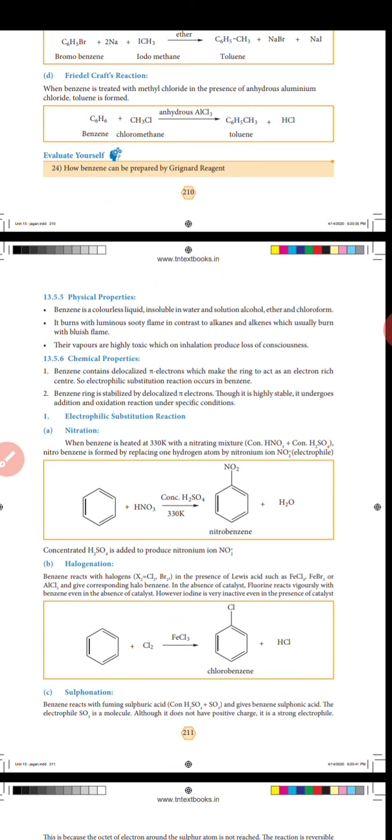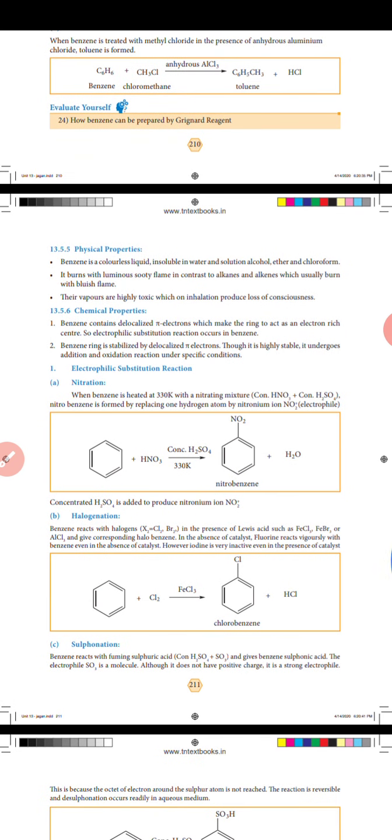Halogenation: benzene reacts with halogens, chlorine, bromine, iodine, etc., in the presence of a Lewis acid such as ferric chloride, ferric bromide or aluminum trichloride, and gives the corresponding halobenzene. Fluorine reacts vigorously with benzene even in the absence of catalyst. However, iodine is very unreactive even in the presence of catalyst. Okay, benzene added to chlorine.